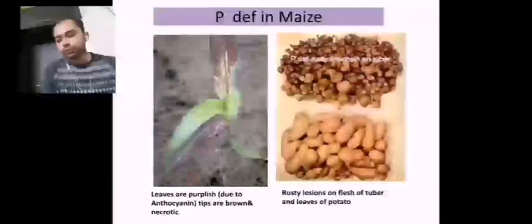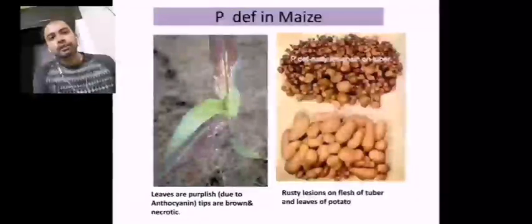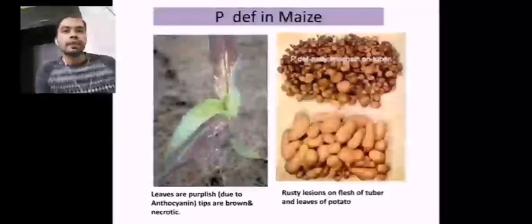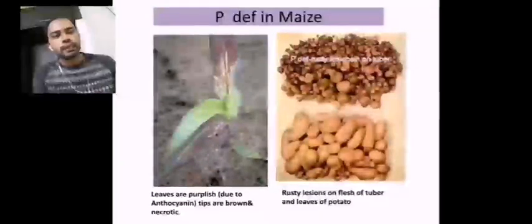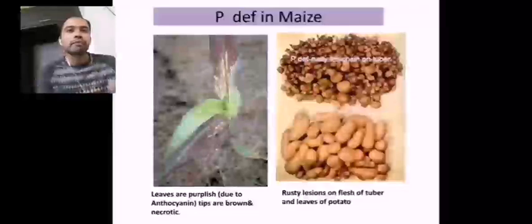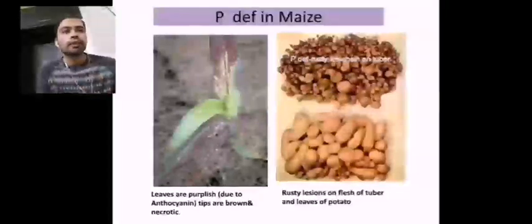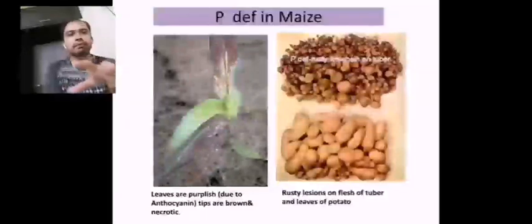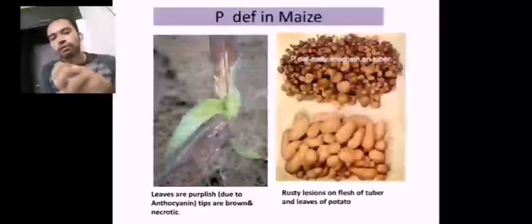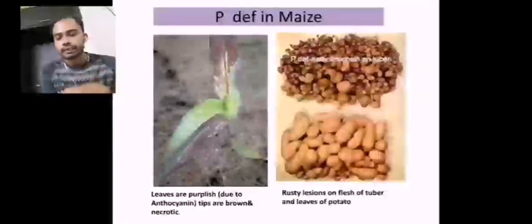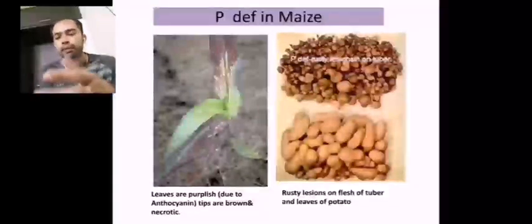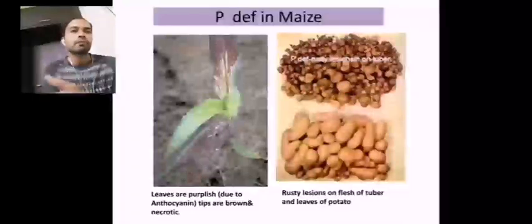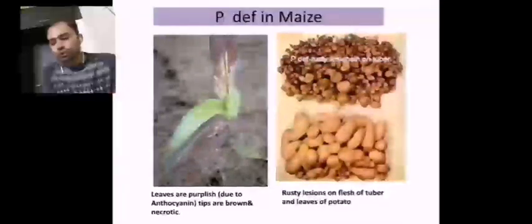Okay, so just like the nutrition, the nitrogen is the basic constituent of any kind of dry matter inside of a plant. So it has its own constituents in the amino acids, proteins, DNA, RNA, and everything. And almost whatever you name it, the part of the constituent of the organic matter of any kind of plant body will have the nitrogen directly or indirectly inside of it. So it is the primary constituent of any kind of organic matter, and the deficiency symptoms of nitrogen will flow from older leaves to younger leaves.